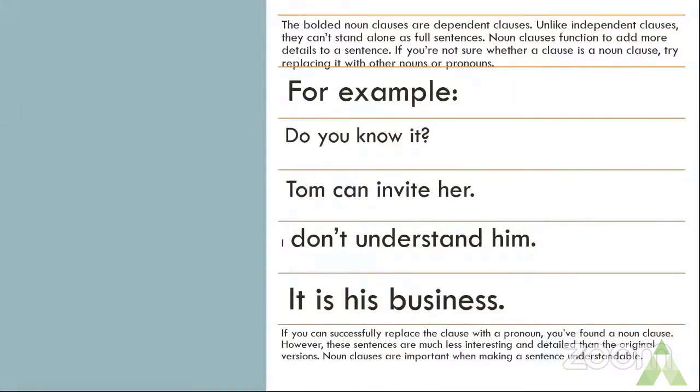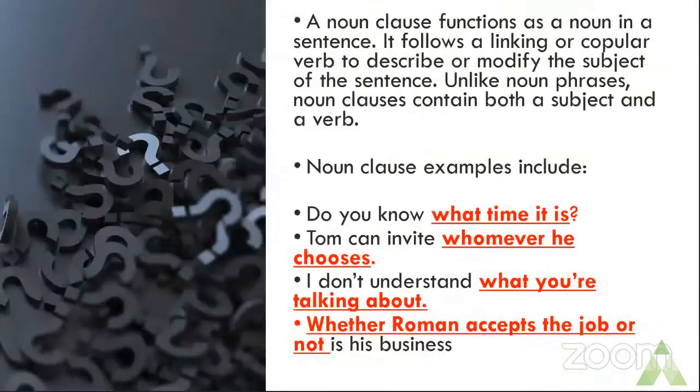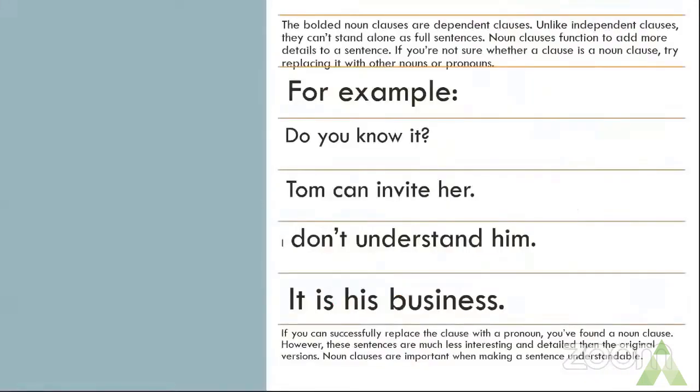I don't understand him or I don't understand her. Here, what did we do? I don't understand what you are talking about. We replaced the noun clause what you are talking about with him or her, but still a sentence is formed. Hence it is called a noun clause.